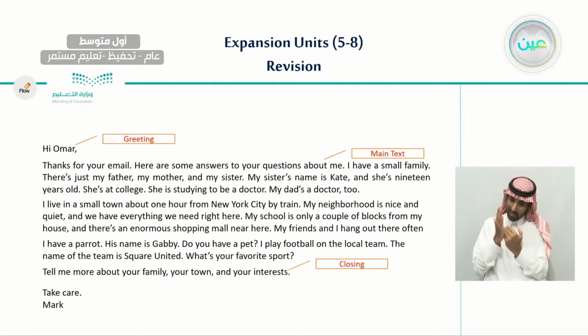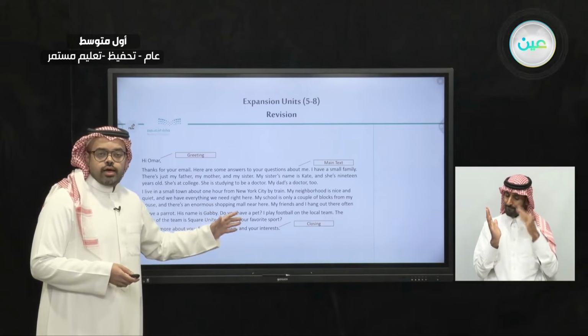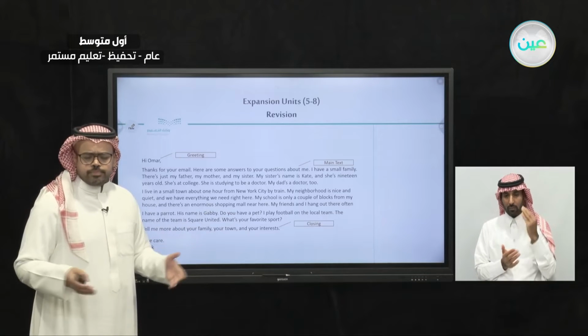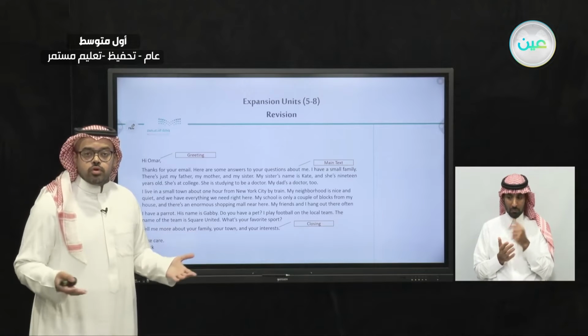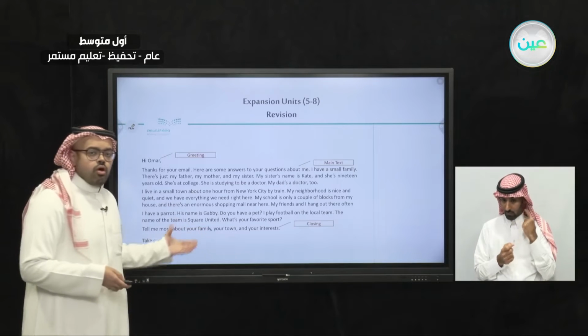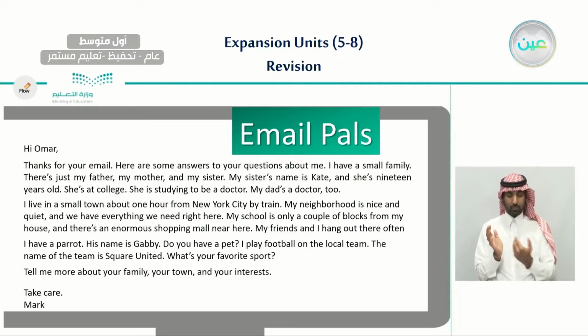Here we have one sentence or two sentences to write closing sentences at the end of the email, just to tell the receiver of this email what you want from him, and what you hope from him, or to hear back from him, all these kinds of phrases. And also at the end we have a signature, where you usually have a phrase of one word or two, and finally your name.